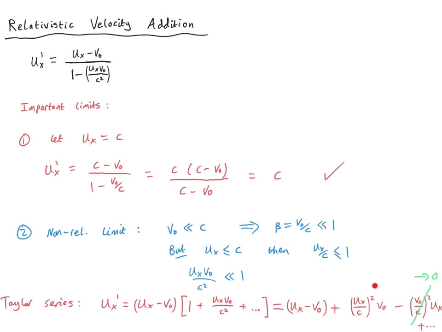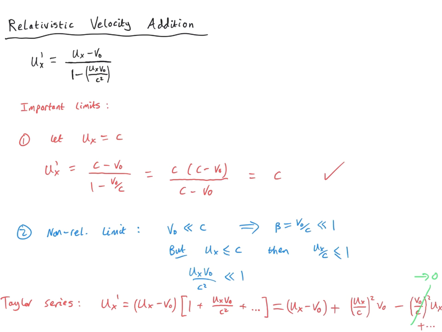To have both of these two terms vanish, leaving us just with the Galilean transformation, we actually, as you can see quite clearly from this analysis, need both ux over c to be small and v0 over c to be small. So, in terms of velocity addition, the Galilean transformation is recovered when both ux and v0 are small compared to the speed of light.